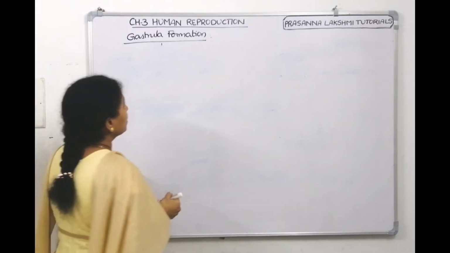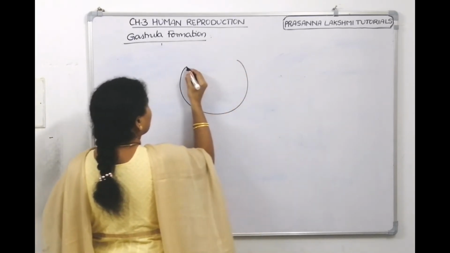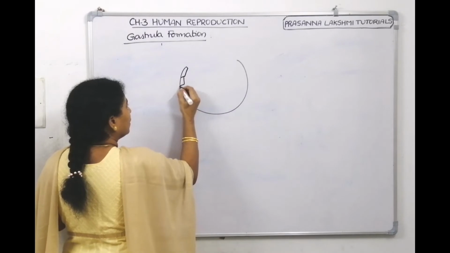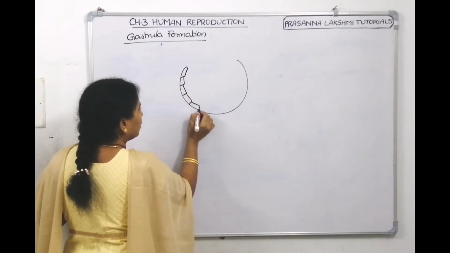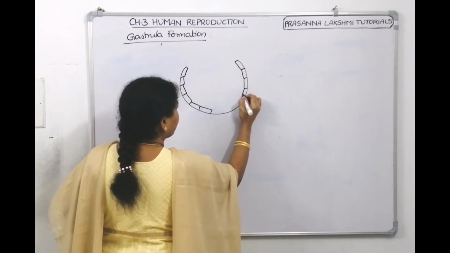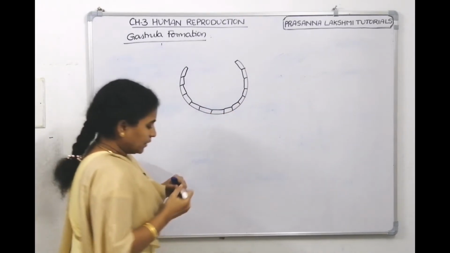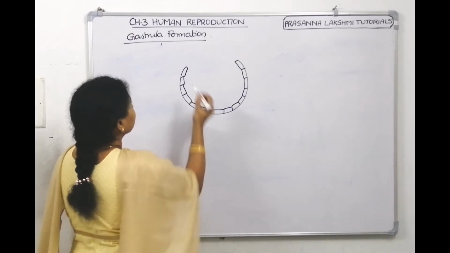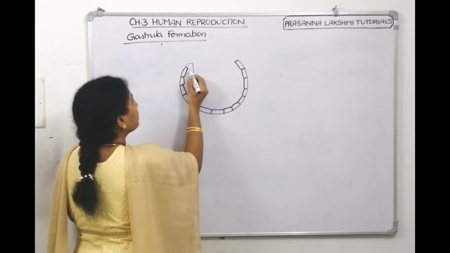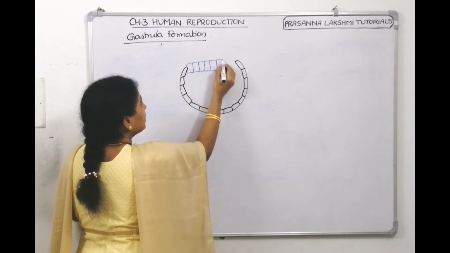Now when we see trophoblast cells, right, and here we see the epiblast cells. All these are the epiblast cells.